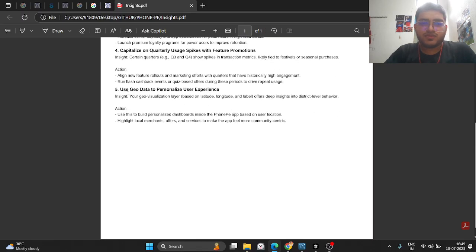And last, using the geodata to personalize user experience. So we have the geodata based on the latitude, longitude, and label. We can offer better insights into district level or pin code level behavior. And we can use this to make personalized dashboards inside the PhonePe app based on the user's location and highlight the local merchants and offer services to make the app feel more community centric or customer centric.